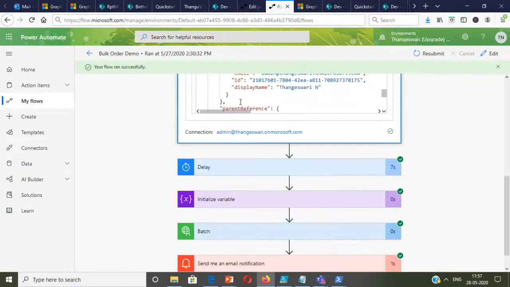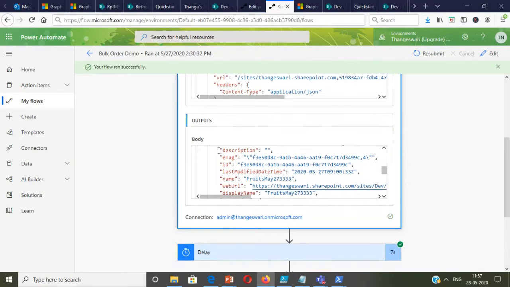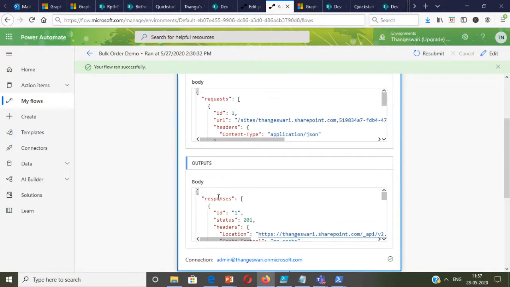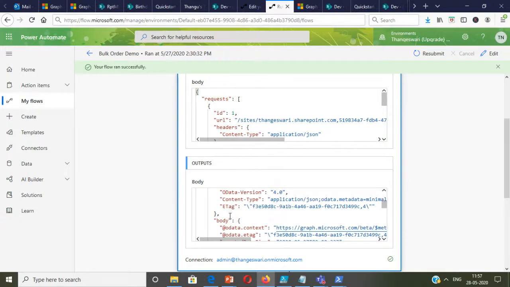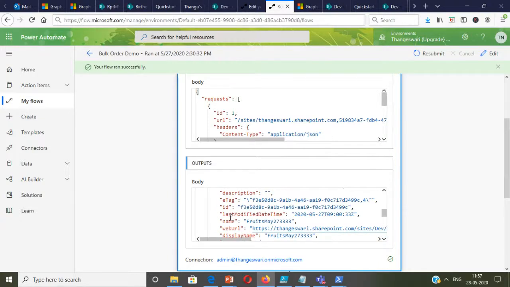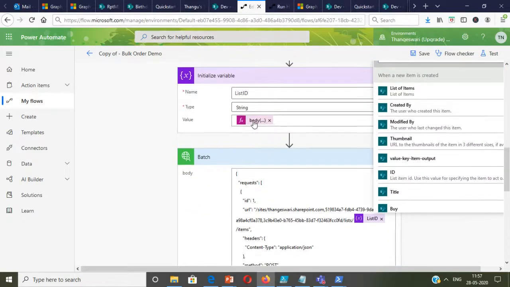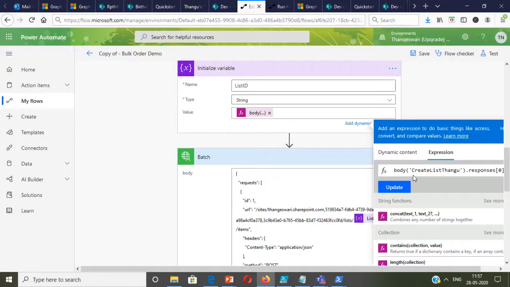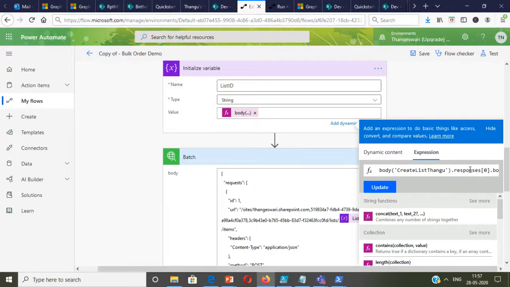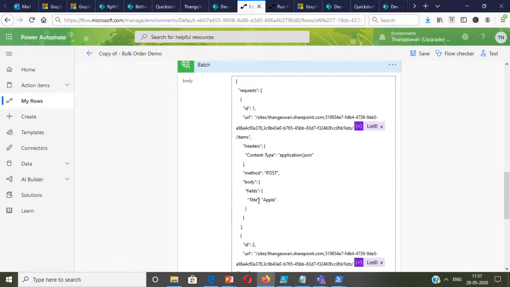And now if you notice, this is the Graph query. When I look at the sample run, the body that has the responses, and within the responses, it has a body tag, and within the body, I have the ID. So this is the list ID I want. So what I'm going to do is get the response from this create list step, and I'm going to read responses of 0 and then body dot id. So this is how I get the list ID, and then using the list ID I'm going to call a batch request.